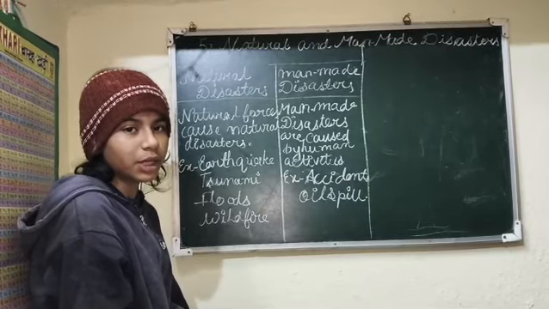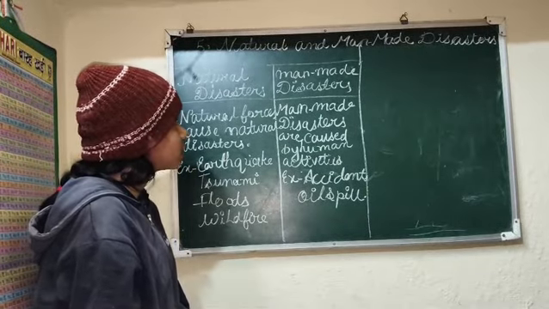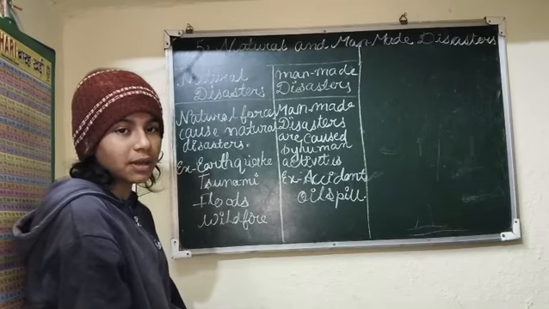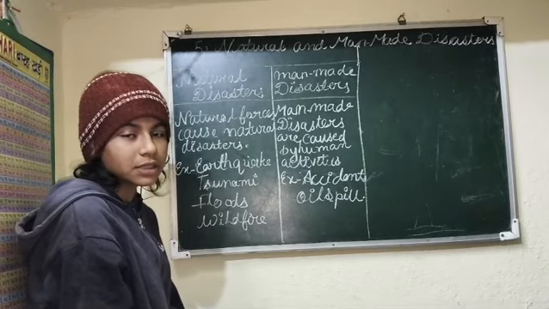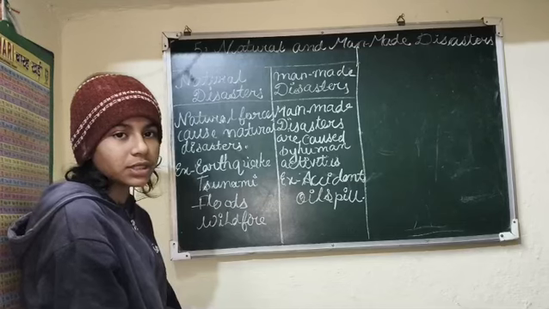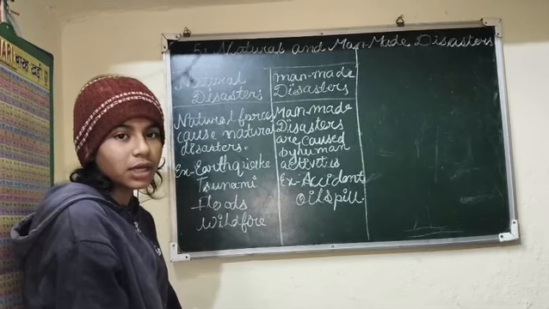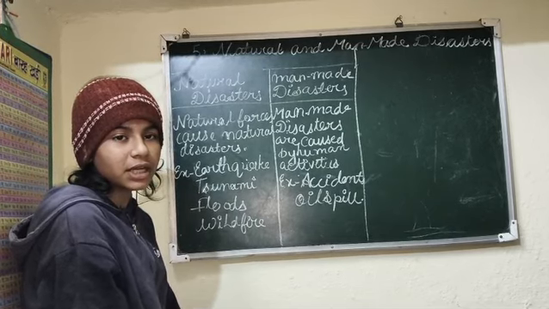Today I am going to explain to you the topic of Geography ICSE course, chapter number 5, Natural and Man-made Disaster. Before we start explaining this chapter, let us know what a disaster is. Disaster is a calamity which strikes the buildings and the houses and causes scarcity of food and water, and it is risky for human life and the environment.